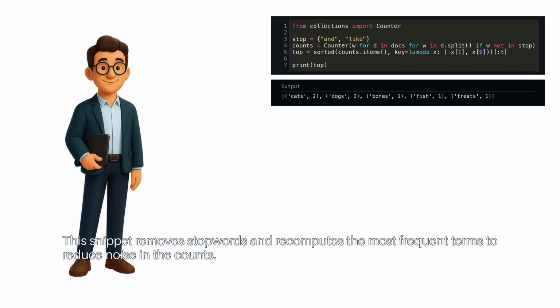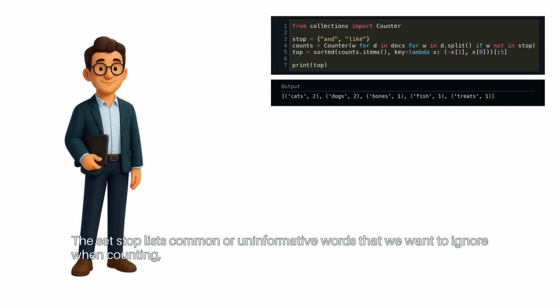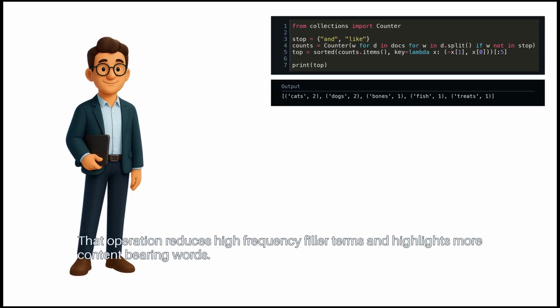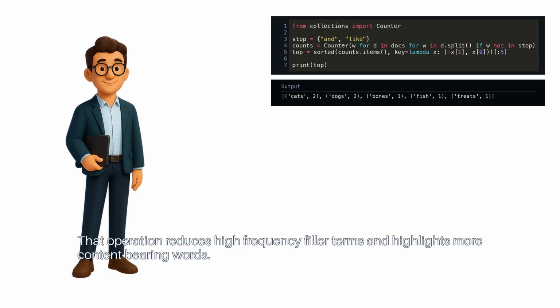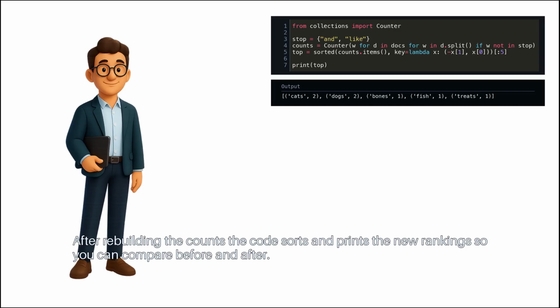This snippet removes stop words and recomputes the most frequent terms to reduce noise in the counts. The set stop lists common or uninformative words that we want to ignore when counting. So the code rebuilds counts by skipping tokens that appear in stop. That operation reduces high-frequency filler terms and highlights more content-bearing words. After rebuilding the counts, the code sorts and prints the new rankings so you can compare before and after.